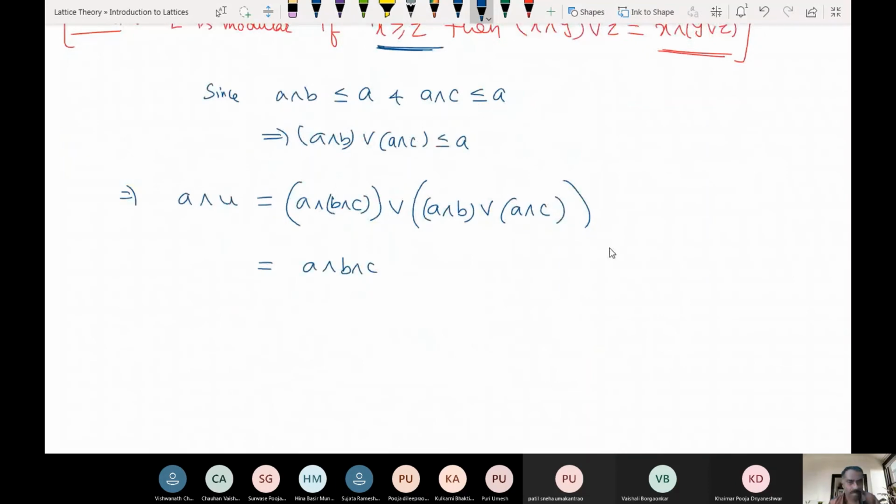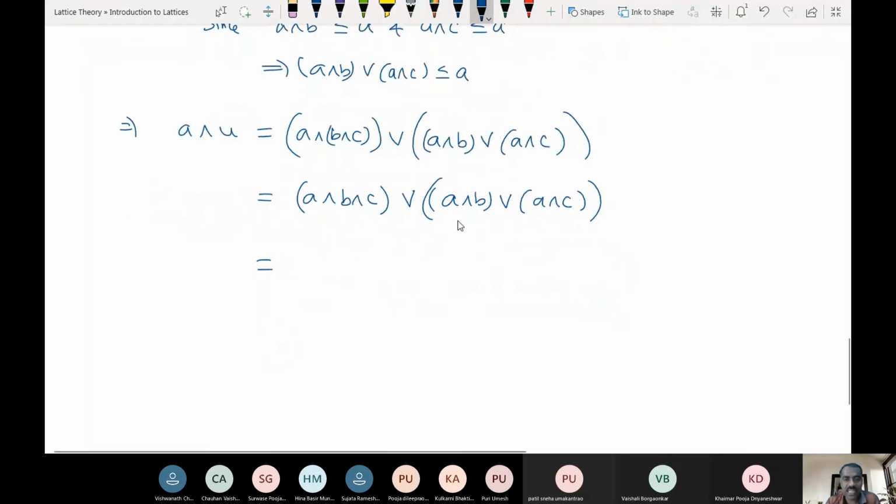Then join with A meet B, A meet C. But what is this one? If you observe here, this one is already less than or equal to this one or not? A meet B meet C is less than or equal to A meet B. Is this true?